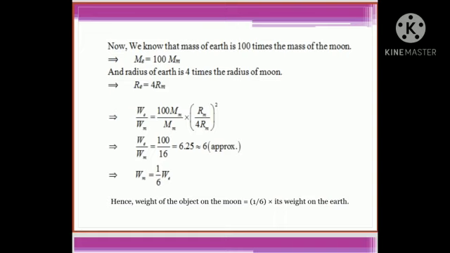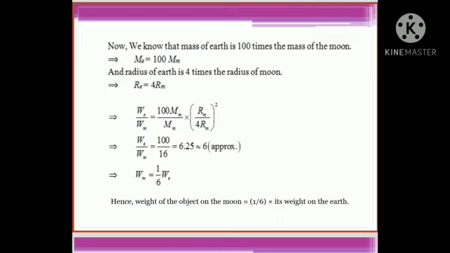And the radius of the Earth is 4 times the radius of the Moon. So Re equals 4 Rm. So We upon Wm equals 100 Mm into Rm square upon Mm into 4 times Rm square, squared. So We upon Wm equals 100 by 16, that is 6.25, which is approximately 6.